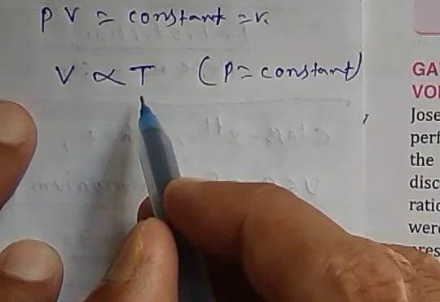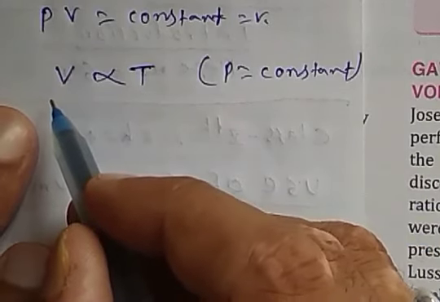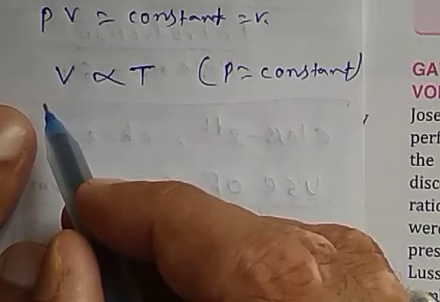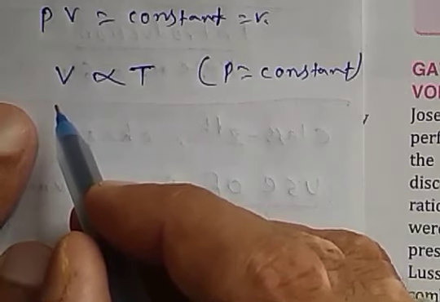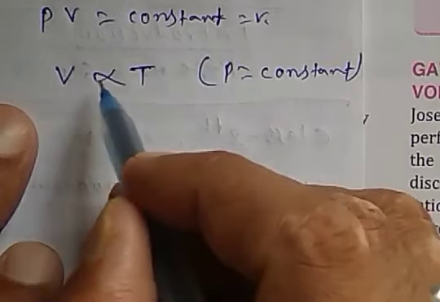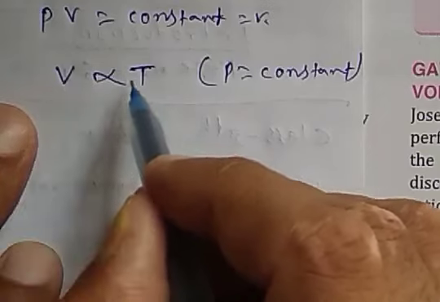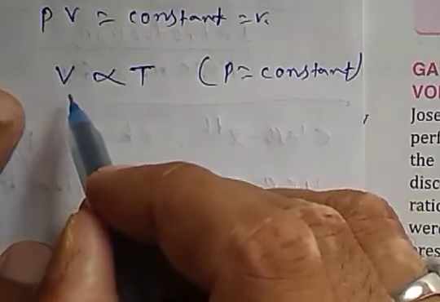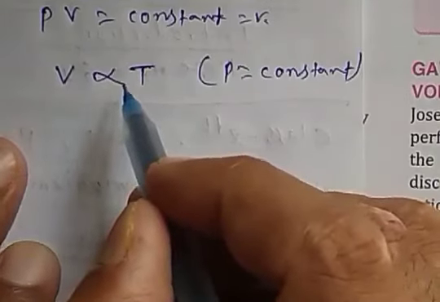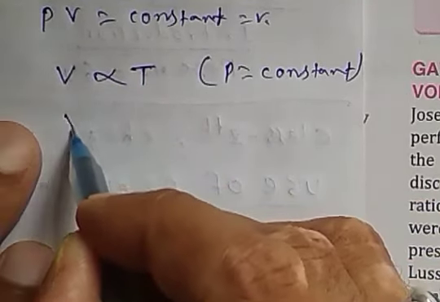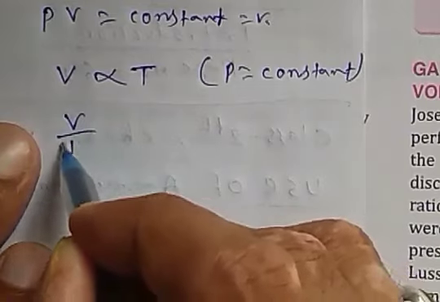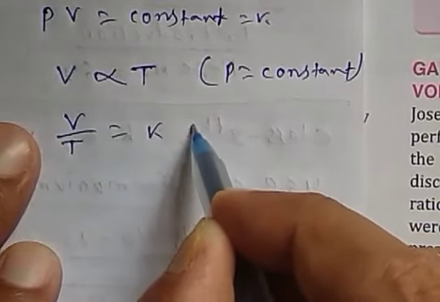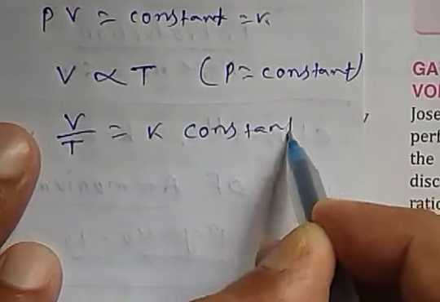That means when temperature increases, the volume of a particular gas will increase, and vice versa. It means that V by T equals K, that means constant.